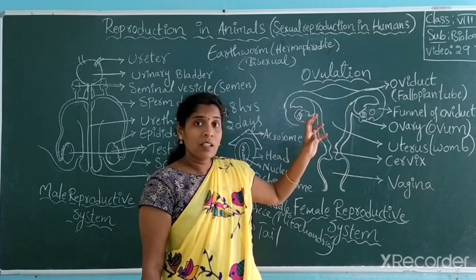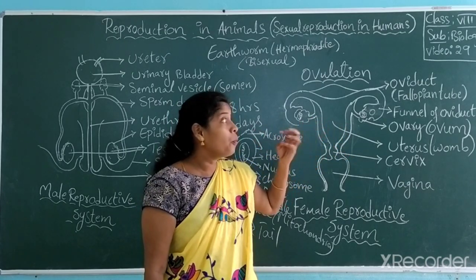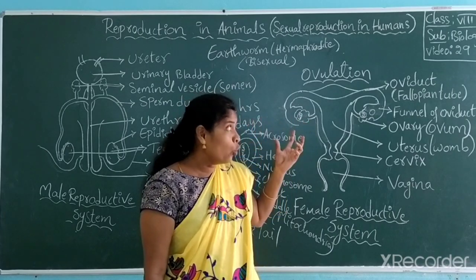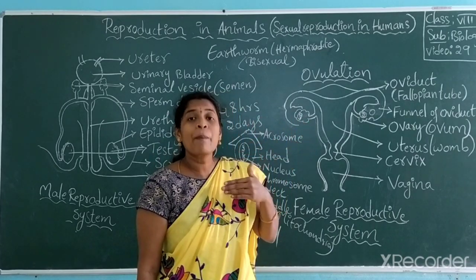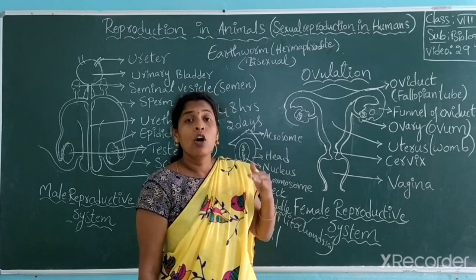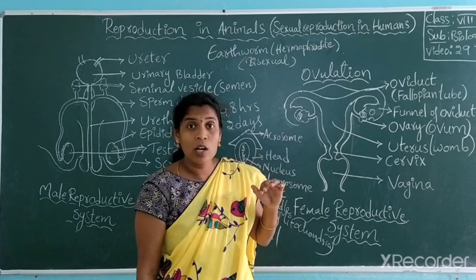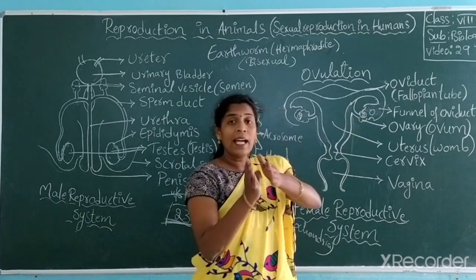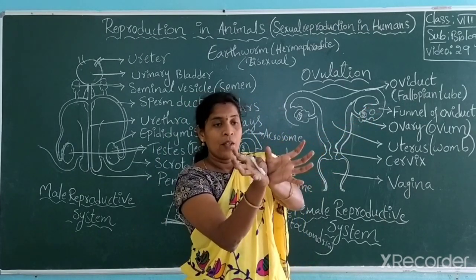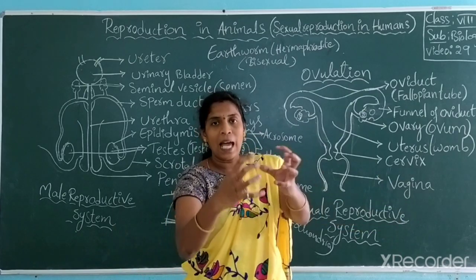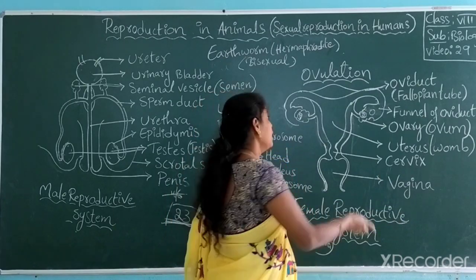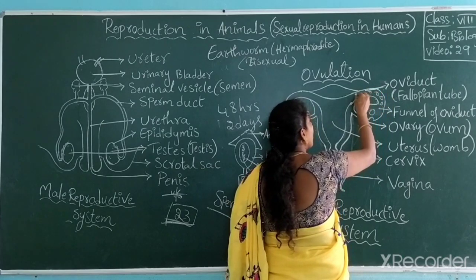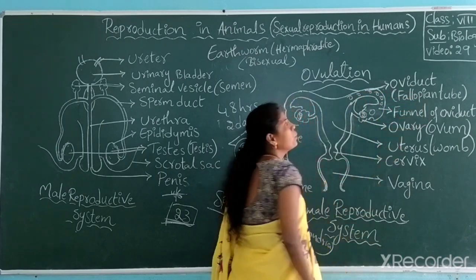What is the oviduct? The tube is also called the fallopian tube. Through the tube, the ovum is passed. That is the reason it is called the oviduct. The oviduct's end portion is like a funnel. When the ovum is released, it immediately captures that ovum, and the released ovum passes through the fallopian tube.